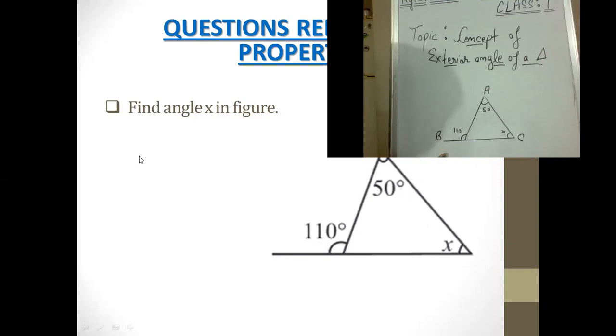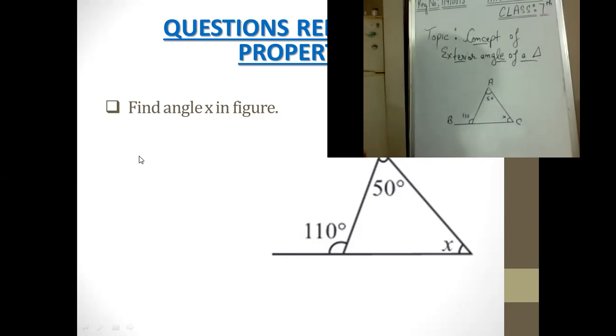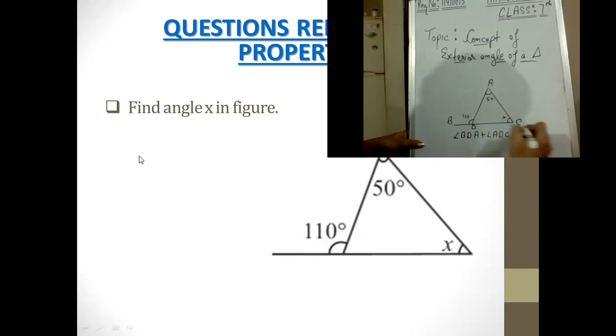First of all, we can take this linear pair, that is B and C. We know that it is making an angle of 180 degrees, isn't it? So we can write it as angle ABC. Let us give a name, that is D here. Angle BDA plus angle ADC equal to 180 degrees. Straight line or linear pair, we could say.